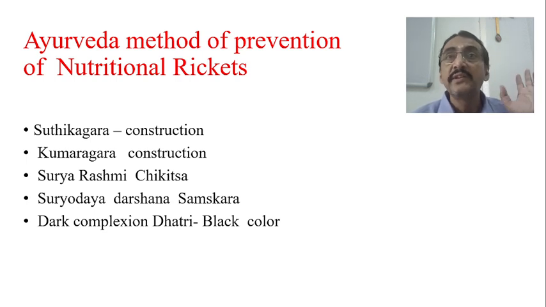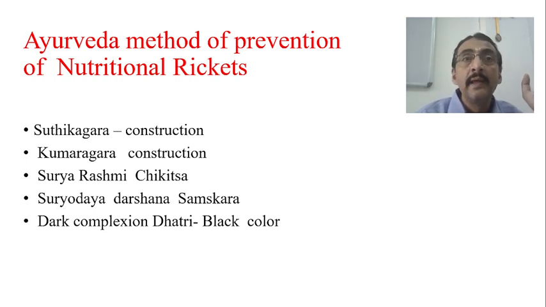Now in Suryodarshana Samskara, classically it is mentioned, religiously also it is mentioned, that when the baby completes 1 month, then it has to be brought out by doing all the religious performance. Then the maternal uncle has to bring the baby outside and show the baby to the sun.